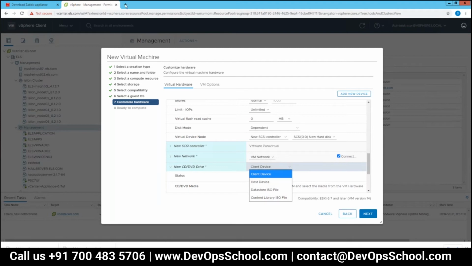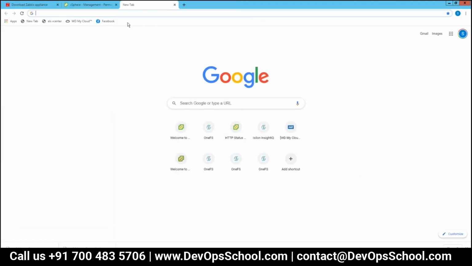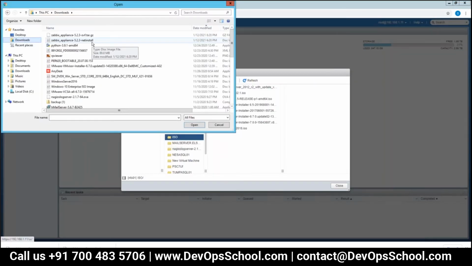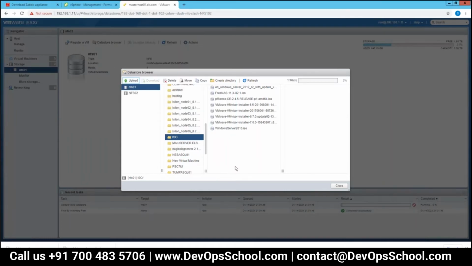Let me do that. It's a very small file, right? This is 89.8 megabytes. Yeah, this is the ISO for that.